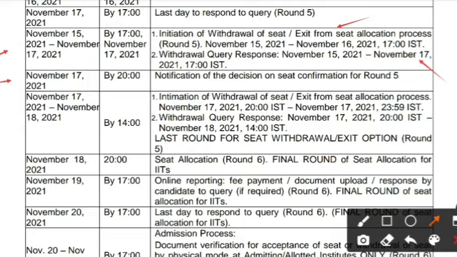On November 17th by 8 p.m., notification will be given to you of the decision on the seat confirmation for round 5.